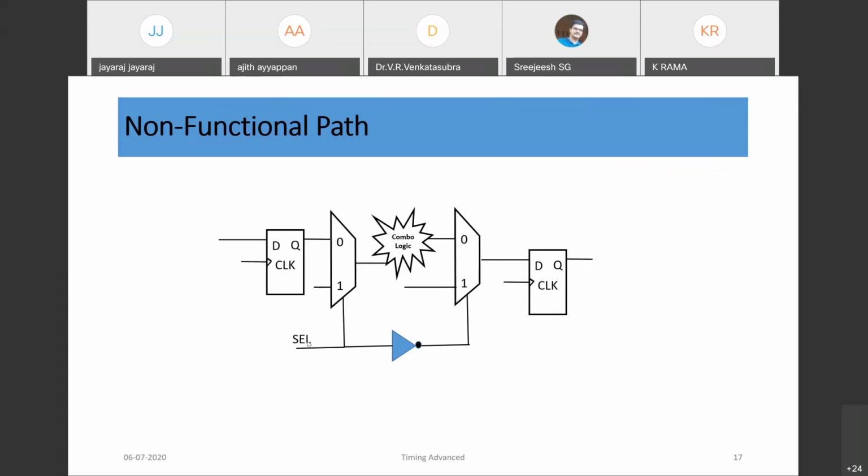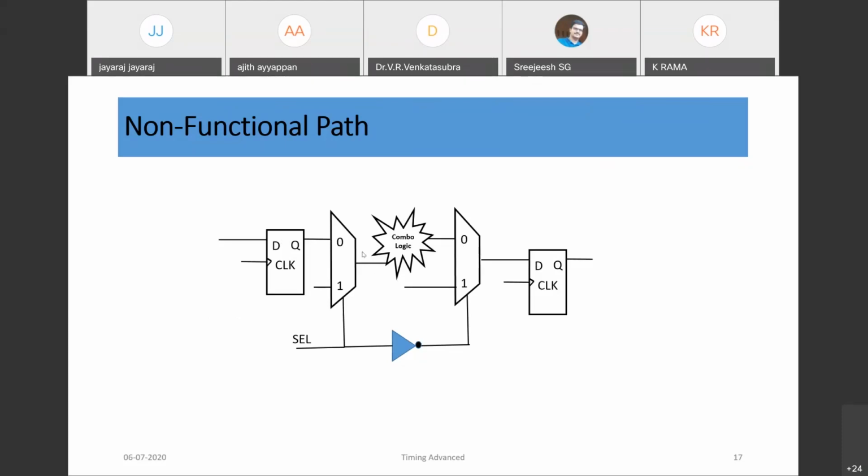Similarly, when select is 1, this path would be selected. Here, with 0, this path would be selected. So data would come from this path to this path. So from this D to this D, there won't be any path if you consider logically. That is called a non-functional path. Suppose there is a huge combo logic here, and of course that is required, say this path to other path, that would be required.